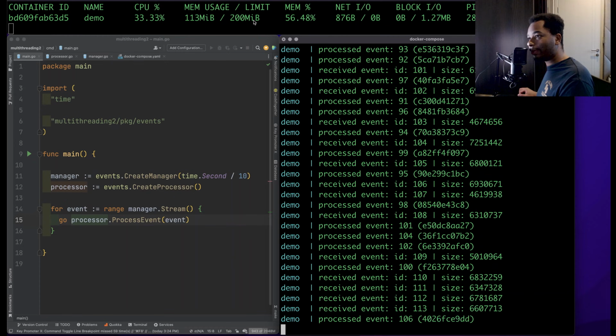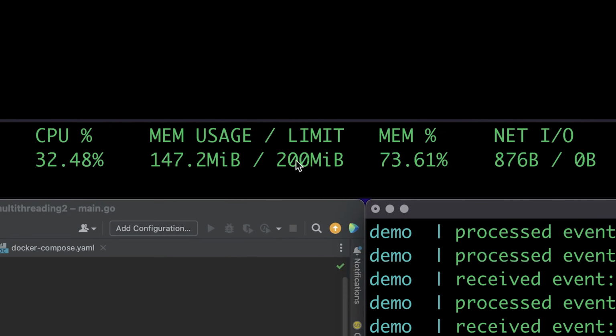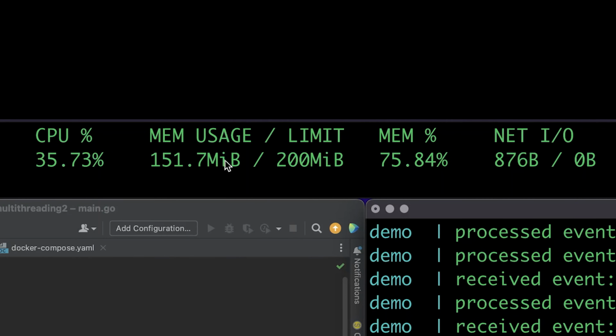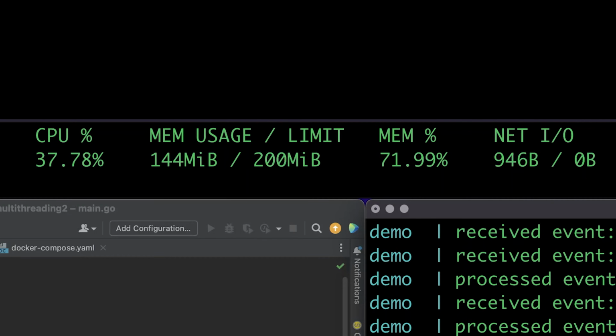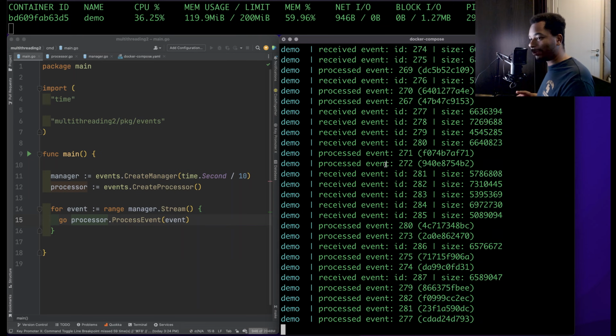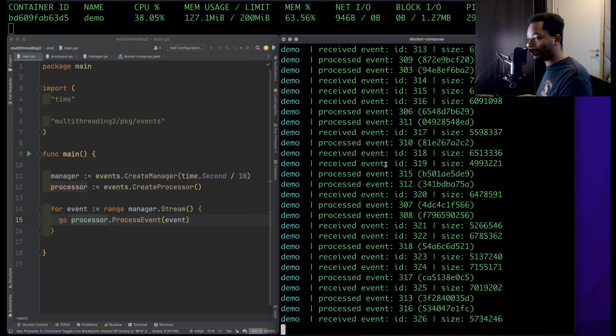And one thing worth noting here is I applied a limit of 200 megabytes for this service. And since I'm running it in Docker, Docker allows me to see the CPU usage and the memory usage and even the network usage as well of this particular service. So that's one reason I like using Docker locally. Also, usually once you deploy something to production, it's going to be on Docker anyway. So you might as well run it locally in Docker.